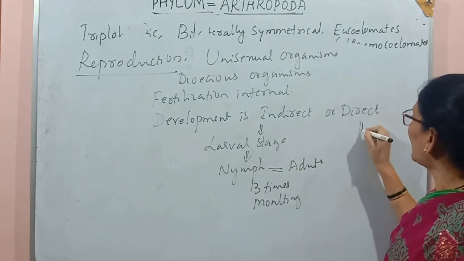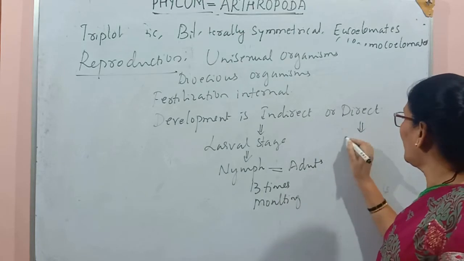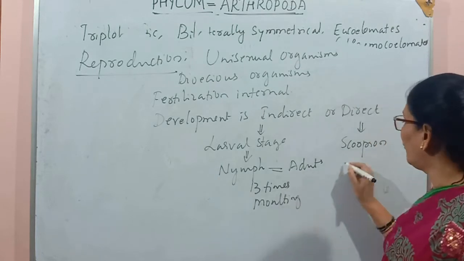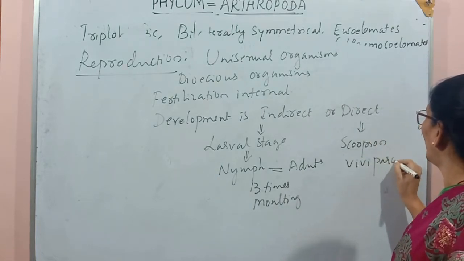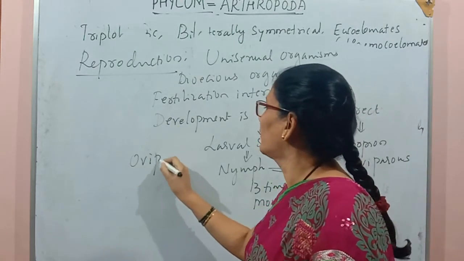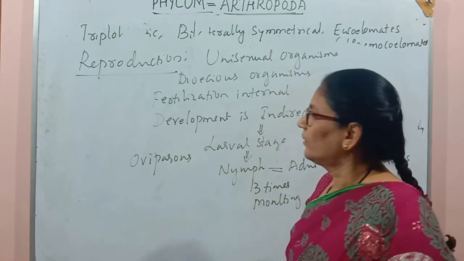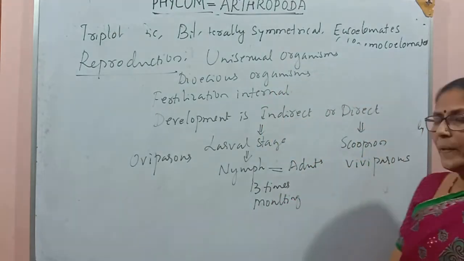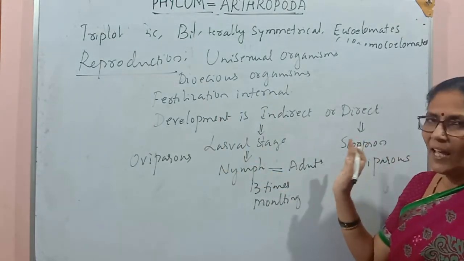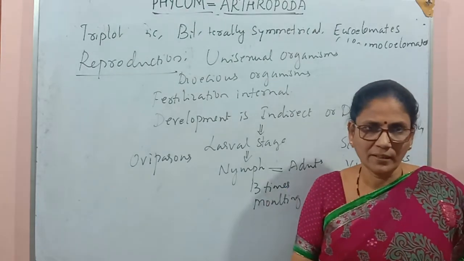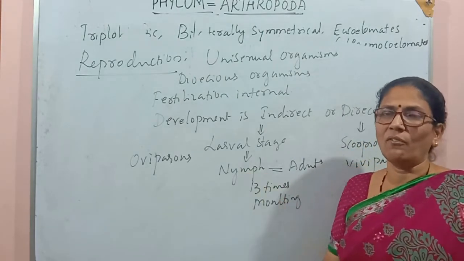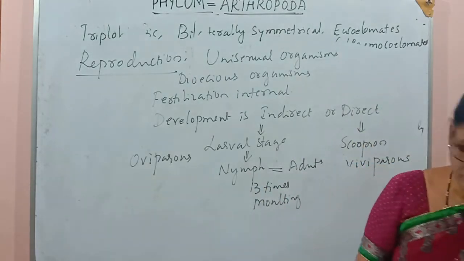Next, direct type of development we see in the scorpion. So exception, scorpions are viviparous. They give birth to the young ones, but all other organisms are oviparous because they lay eggs. Scorpion is the only organism in this group which is viviparous, and its development is direct because it gives birth to the young ones. So next we'll talk a little bit about the economic importance of organisms in this group.